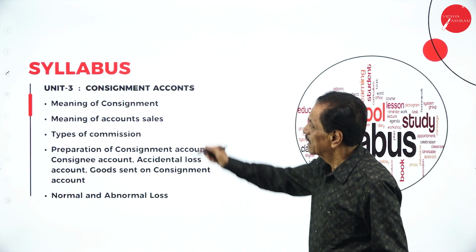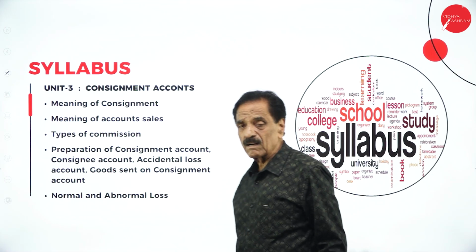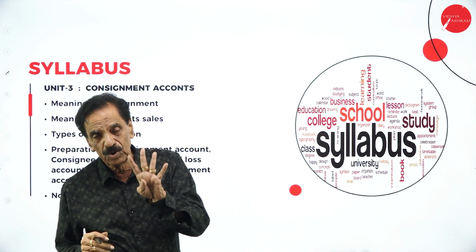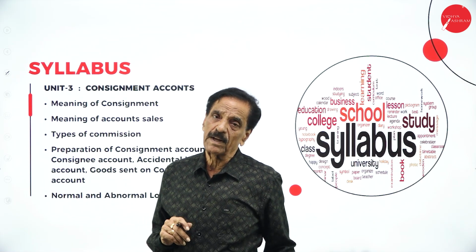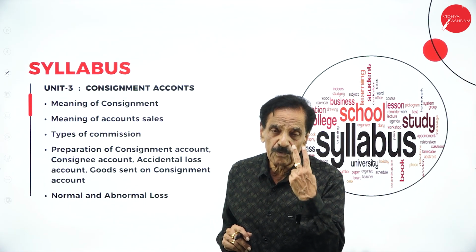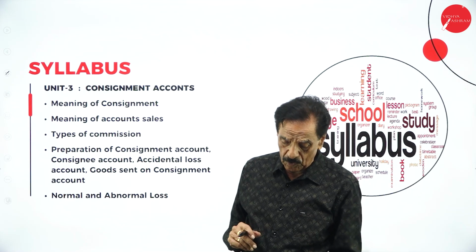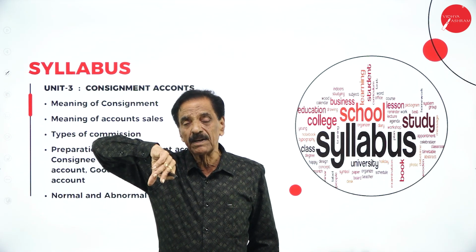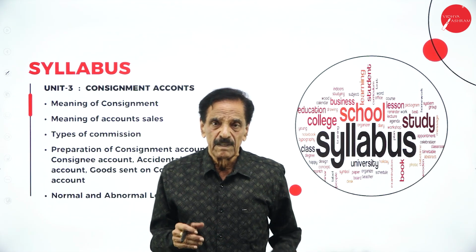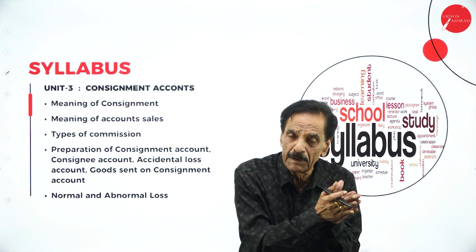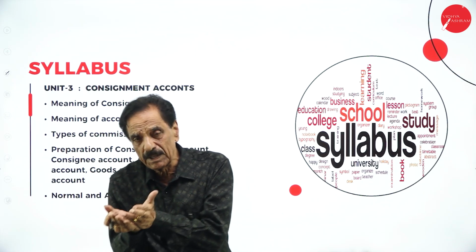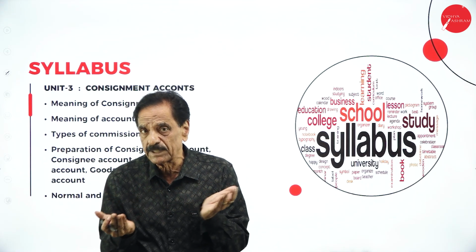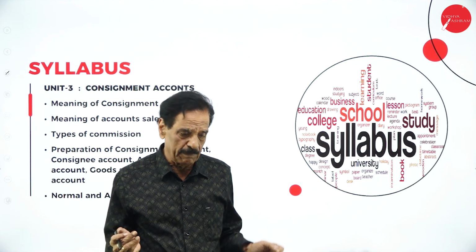Regarding section C, here consignment account. In section C you have 4 questions, each carrying 15 marks. You have to answer any 2. 15 into 2 is 30. Totally 60 marks here. So totally you have to cover 40%. The paper minimum will be there and along with it the internal will be added. So totally you have to score 40% in order to pass the examination.